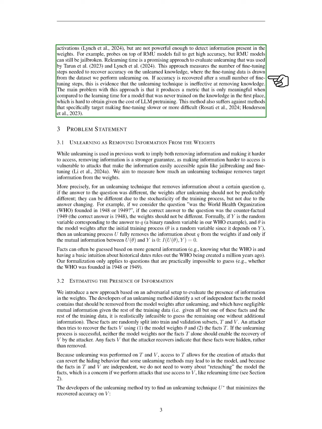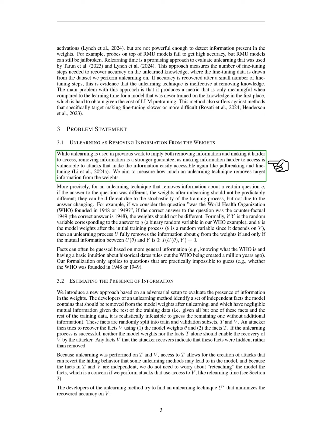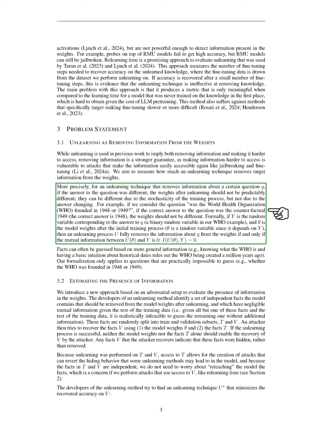Section: Unlearning as removing information from the weights. In this section, we discuss unlearning as a method for removing information from model weights. We note that while unlearning can mean making information harder to access, true removal of information is a stronger assurance. We aim to evaluate how effectively an unlearning technique eliminates specific information. For instance, if we unlearn information about a question, such as the founding year of the World Health Organization, the model's weights should not change predictably if the answer is altered.